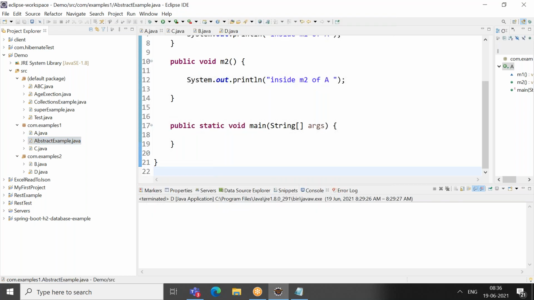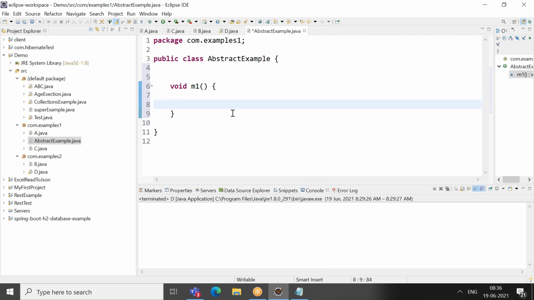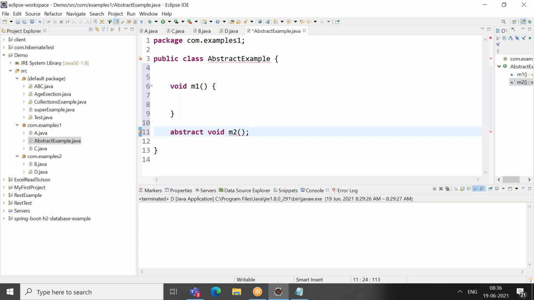You remember, you cannot create an object of your abstract class. So this is a normal class, a class and a class name. Here I'll write a normal method, void m1, which is having a method body. Now assume that I'm trying to write an abstract method here. I will write the abstract keyword and void m2 with a semicolon, like an ending.